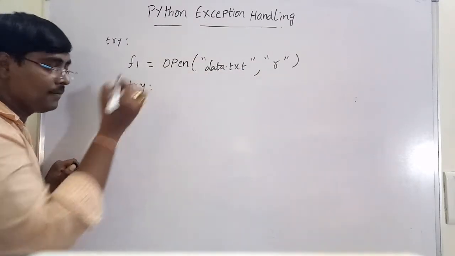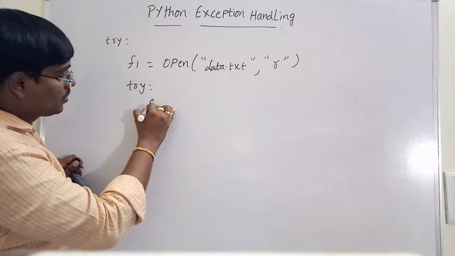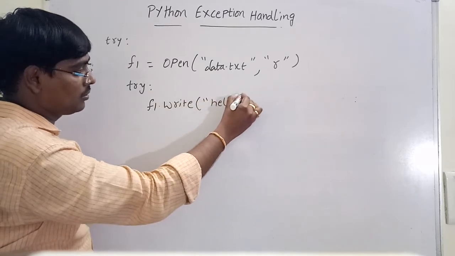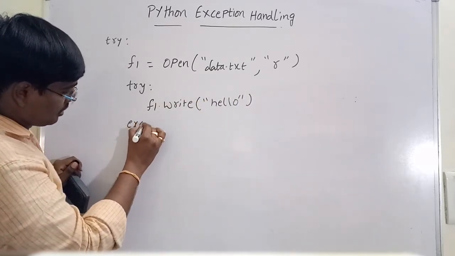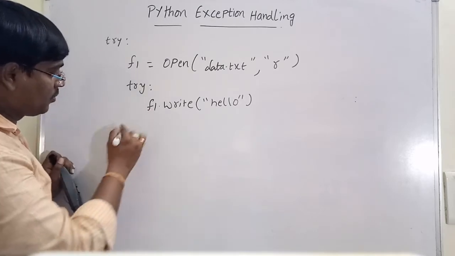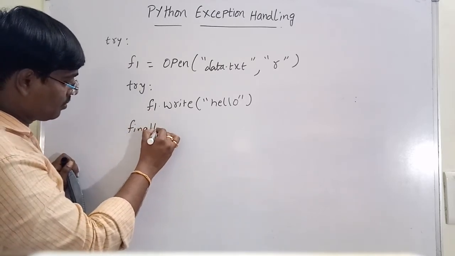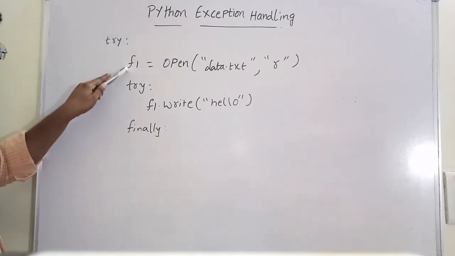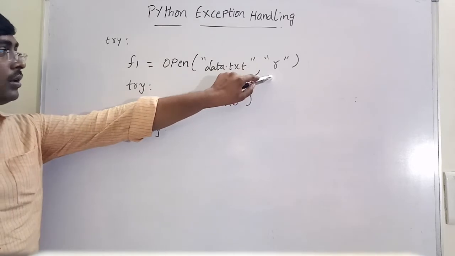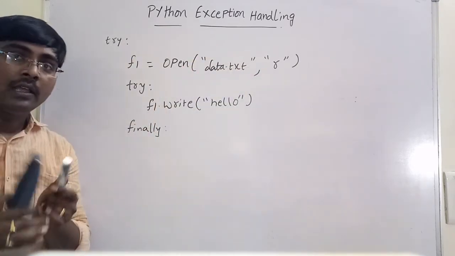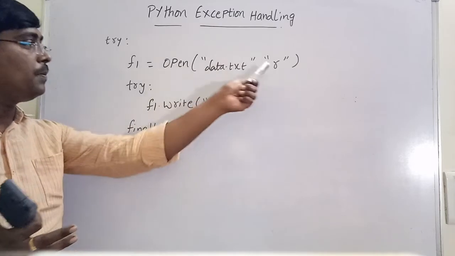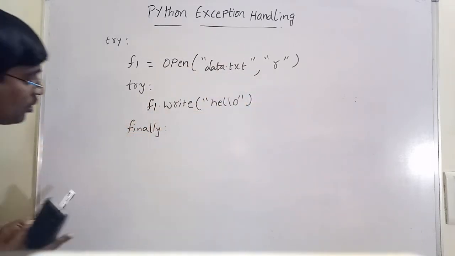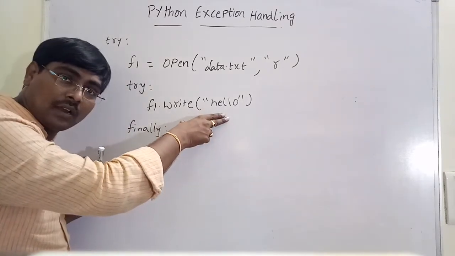And in try, f1.write of hello. Except or finally. Suppose I am using finally because this is an example of the finally block. See this one, in the try block I am opening a file in read mode. After opening a file in read mode, you have to perform only read operations. But if you want to perform a write operation, there is a chance of an error occurring.